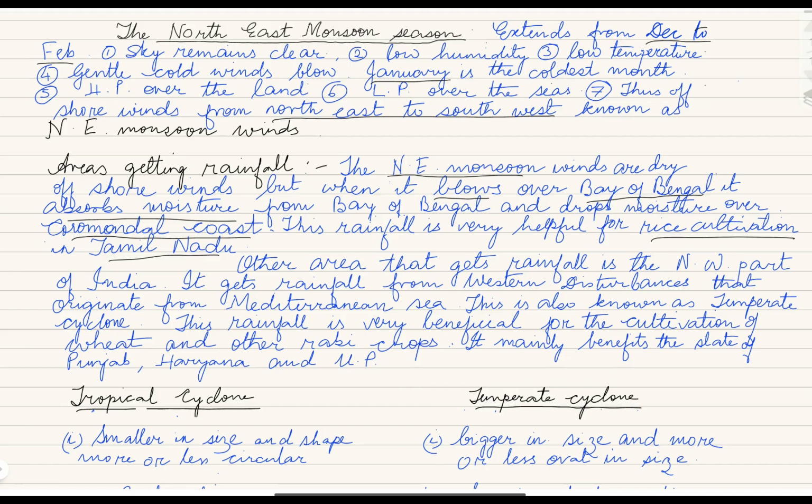Another area that gets rainfall is the northwestern part of India, from temperate disturbances that originate from the Mediterranean Sea. These are also known as temperate cyclones. This rainfall is very beneficial for the cultivation of wheat and other rabi crops, mainly benefiting Punjab, Haryana and Uttar Pradesh.